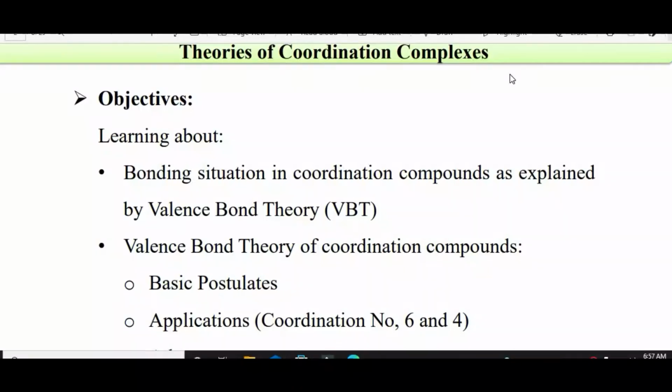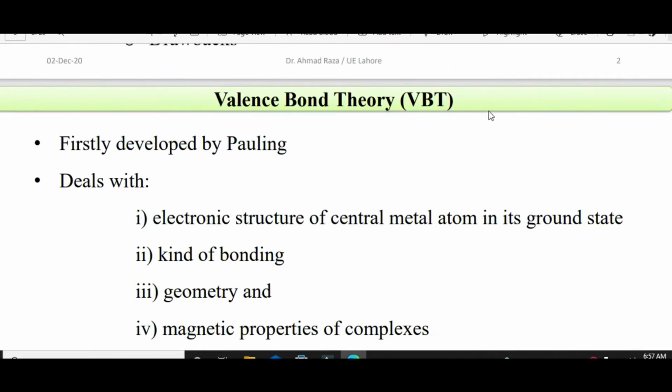Hello students, today we are going to talk about theories of coordination complexes. Learning objectives are bonding situation in coordination compounds as explained by valence bond theory, VBT. Valence bond theory of coordination compounds, basic postulates and applications. Okay, we are now moving below.